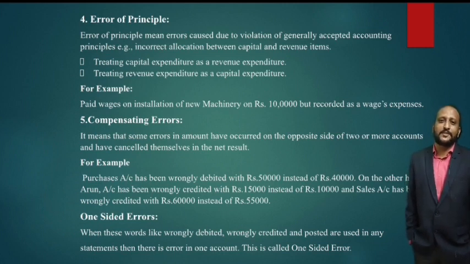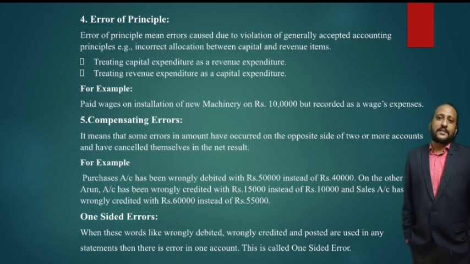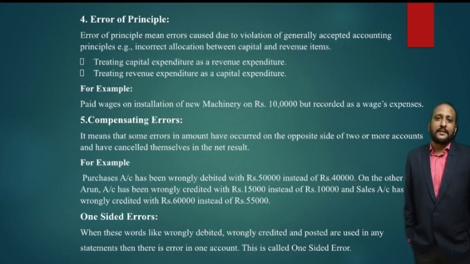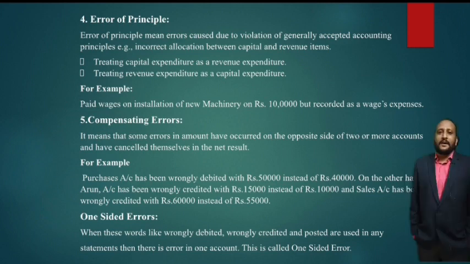And we have compensating errors. Now what do you mean by compensating errors? Whenever errors in amount have occurred on the opposite sides of two or more accounts and they have cancelled themselves out in the net result, they are called compensating errors. For example, the purchases account has been wrongly debited with 50,000 instead of 40,000. So it was 40,000, but it was debited with 50,000, right?